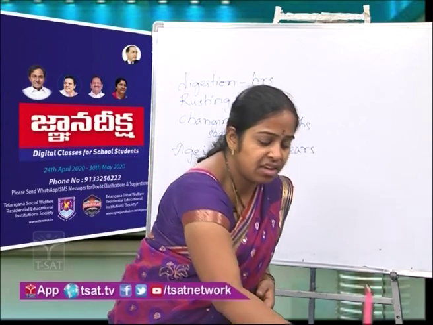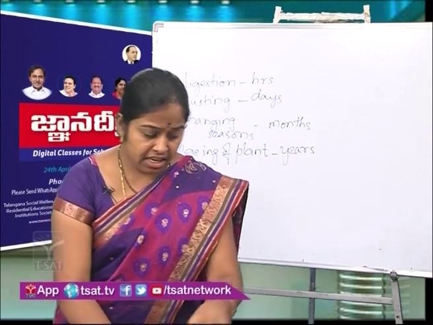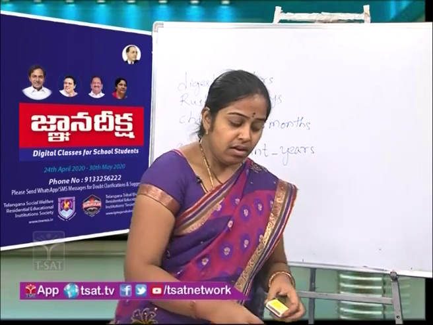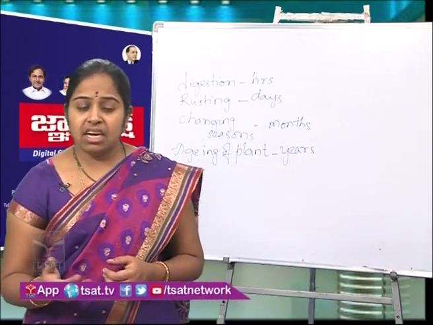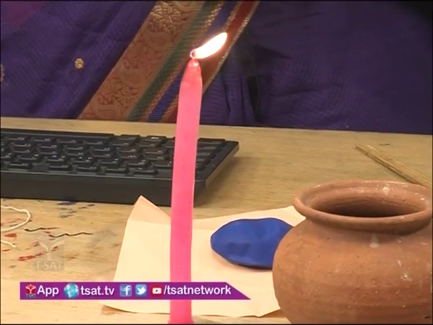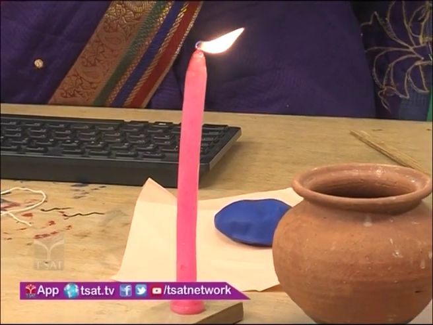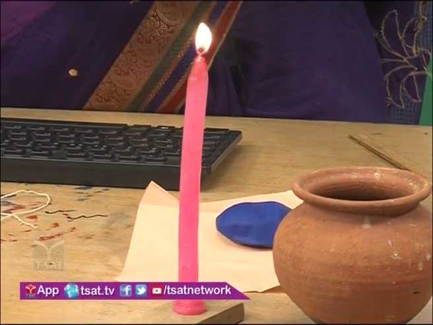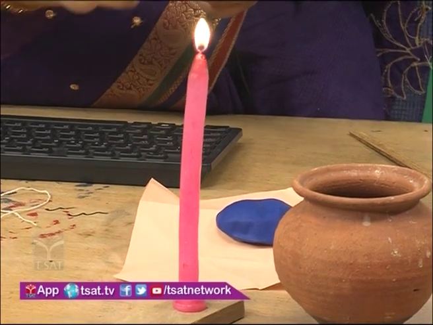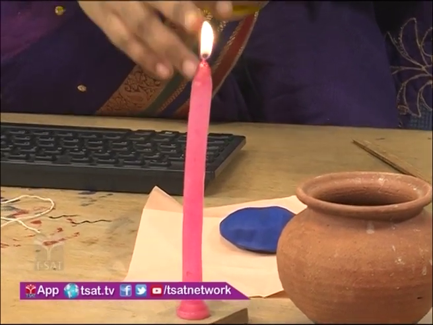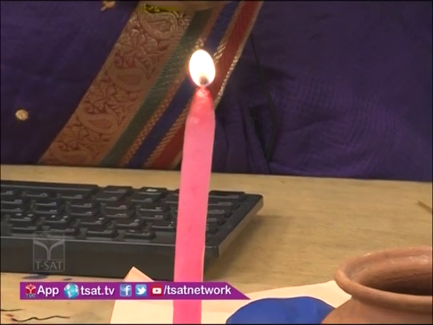Here we will observe the change in a candle. Now when we are burning the candle, you can observe at the top the wax is melting and the wick is burning. Here we are observing two changes.